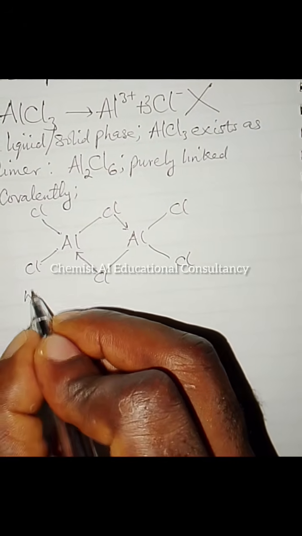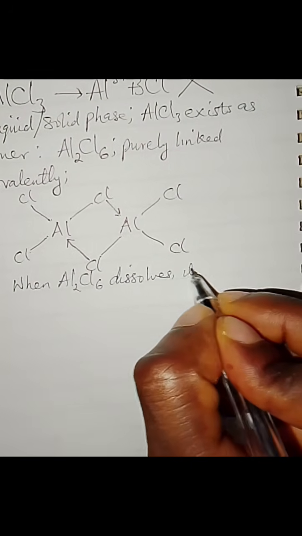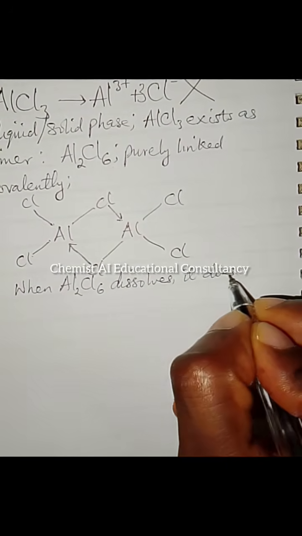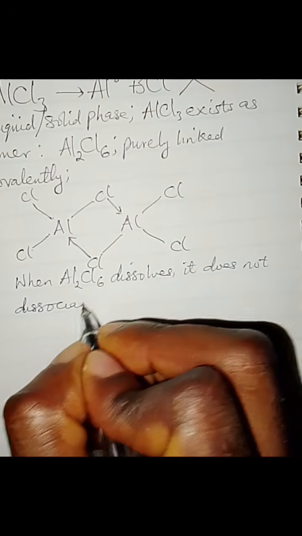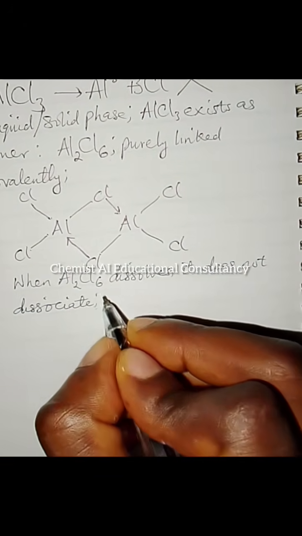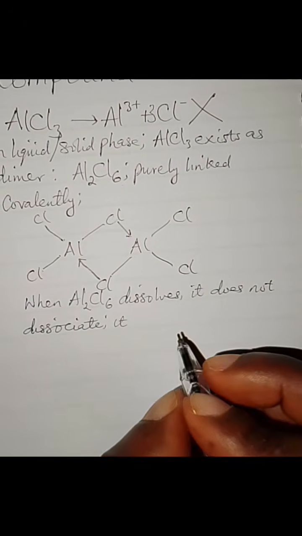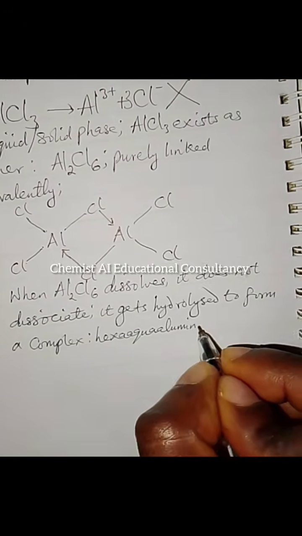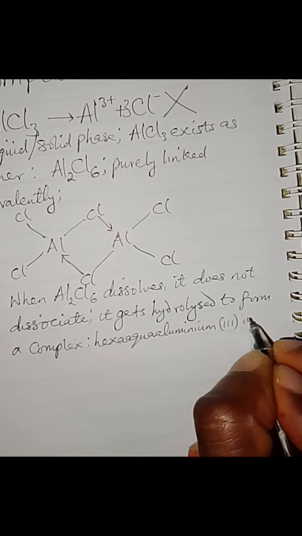Now look at what happens. As expected, when the compound dissolves in water, it should ionize to form aluminium ion and chloride ion. But no, when Al2Cl6 dissolves, it does not dissociate. Rather, it gets hydrolyzed in order to form a complex known as hexaaqua aluminium triion and chloride ion.